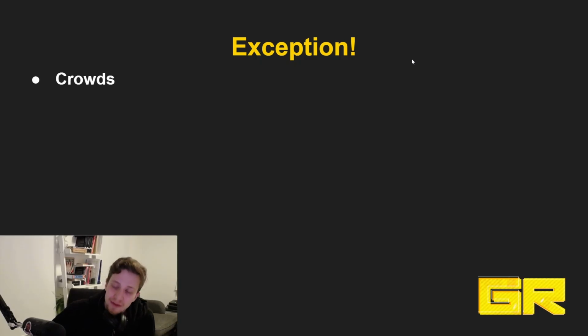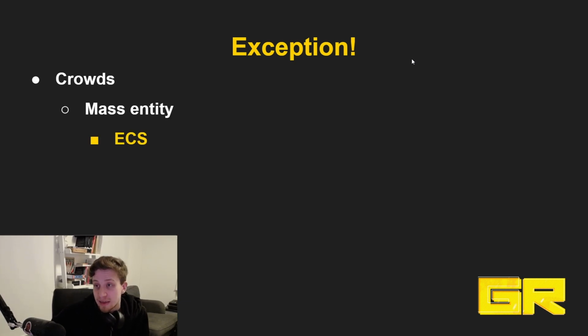How can we do something like this? We have two potential ways that are probably the most useful, and that's Mass Entity, which is basically Unreal's ECS system. In case you're not familiar with ECS, it's a shortcut for entity component system. You can think about it as a fundamentally different architecture from object-oriented programming, which is what you are normally used to when you work with Unreal, right? We have some parent, we have some properties that are inherited, and we have some children that have those properties.